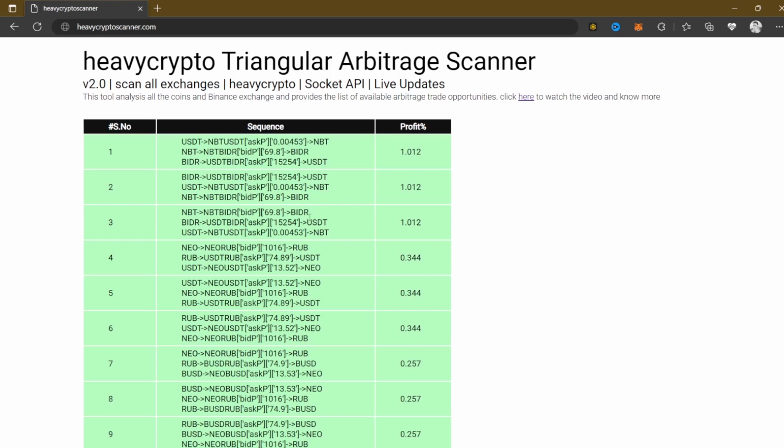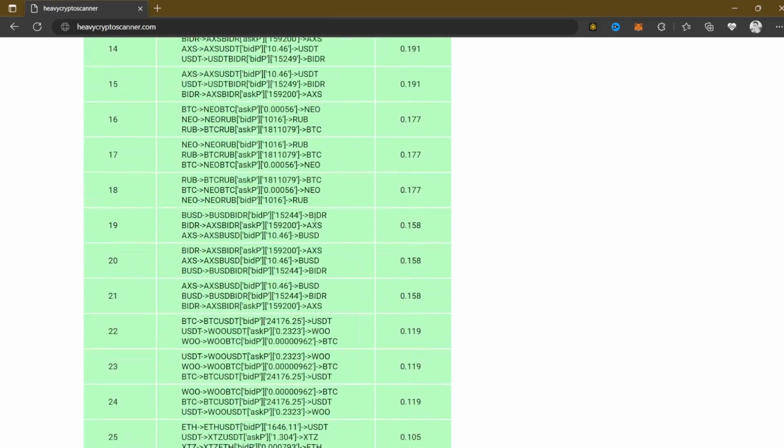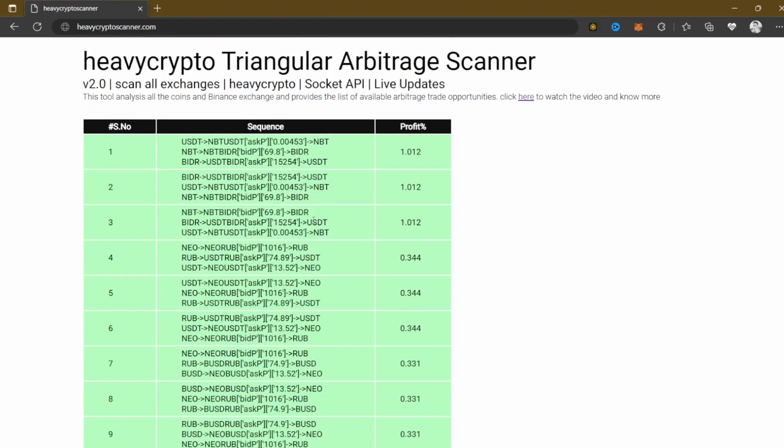All right. So right now I'm scanning arbitrage opportunities on Bitgate, and for sure I'm gonna find one and I'm gonna do a live triangular crypto arbitrage video.